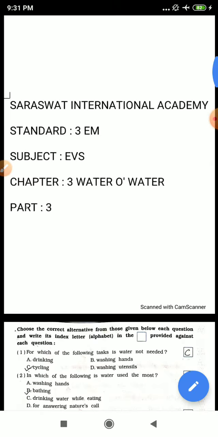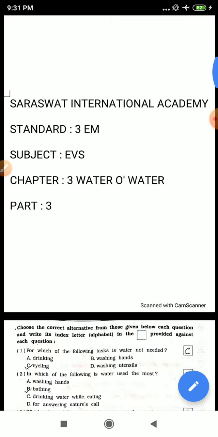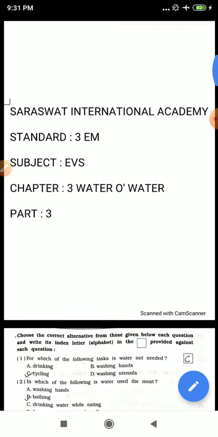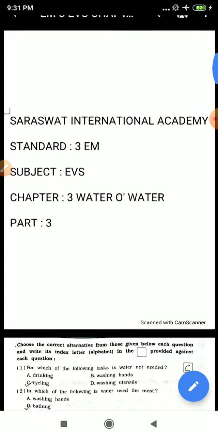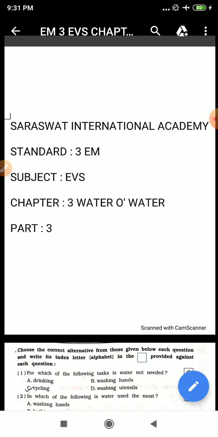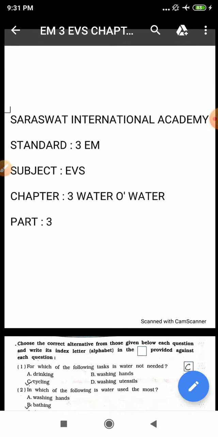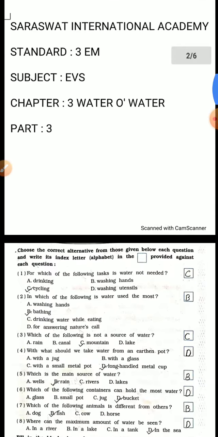In chapter number 3, Water or Water, in part 1 and 2 we studied the poem and how water is very much important in our life. We studied how water is very precious and without water we all will die. In part 2 we learned different drill words, hard words, question and answers, and the necessity of water. The most important thing is water is needed in our daily life. So in part 3, let's see what we'll study.